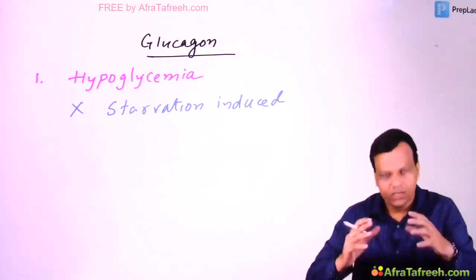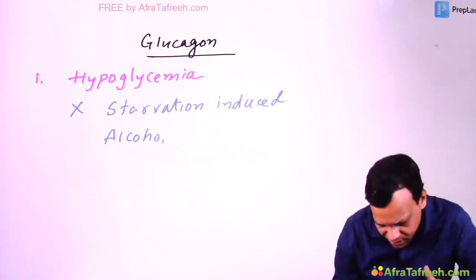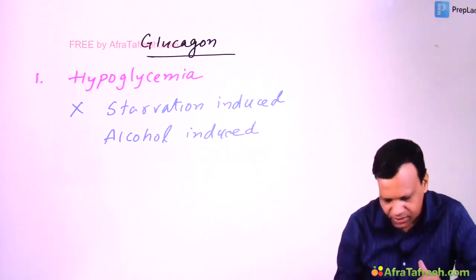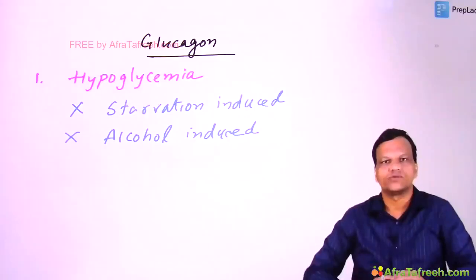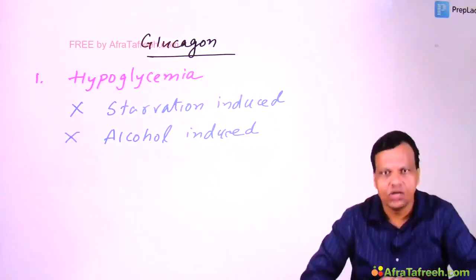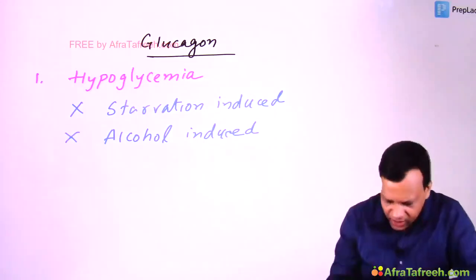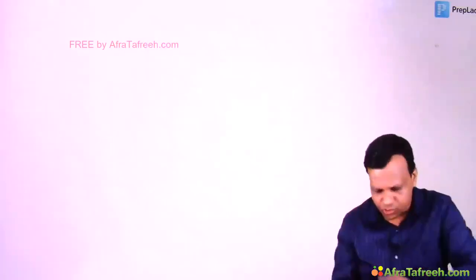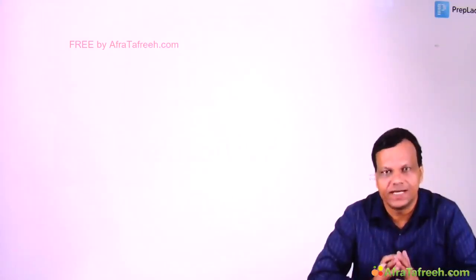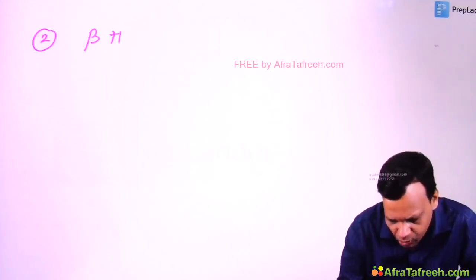Second, it is also not effective in alcohol induced hypoglycemia, because alcohol interferes with glycogenolysis. So it will be ineffective. So glucagon is effective in hypoglycemia but not in starvation induced or alcohol induced hypoglycemia. Clear? Now what is the non-hypoglycemic use of glucagon? Apart from hypoglycemia, where else do we use it? Yes, glucagon is a drug of choice in beta blocker poisoning.